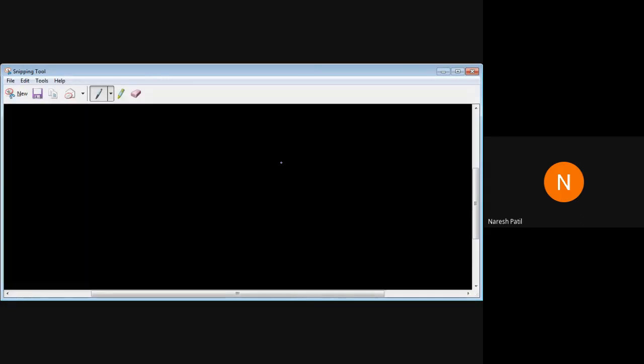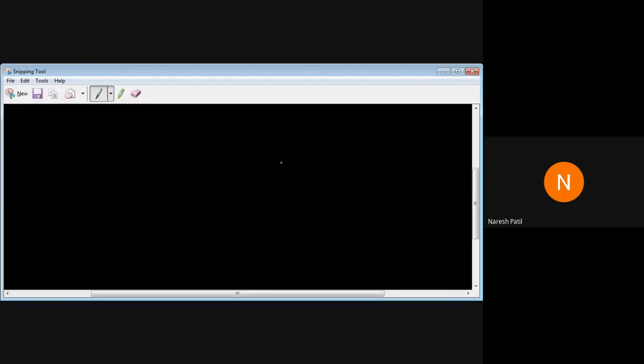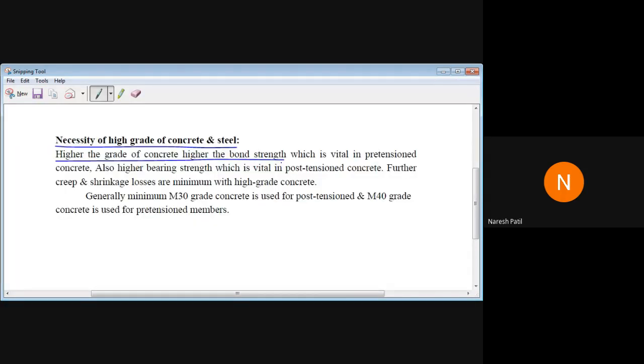So when you use high grade concrete, it develops a strong bond stress and develops the required forces in the member.